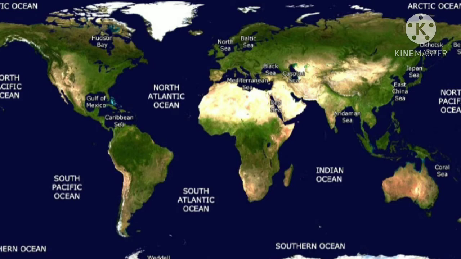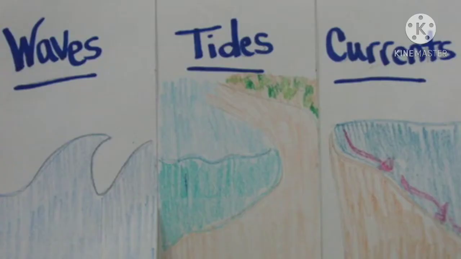The three chief movements of ocean water are the waves, the tides, and the ocean currents. Keep in your mind the three chief movements of the ocean: the waves, the tides, and ocean currents.